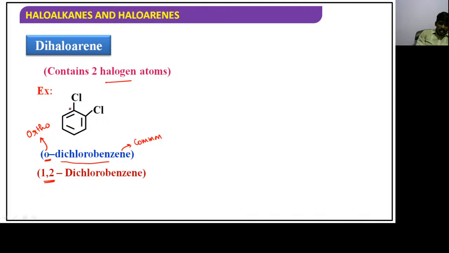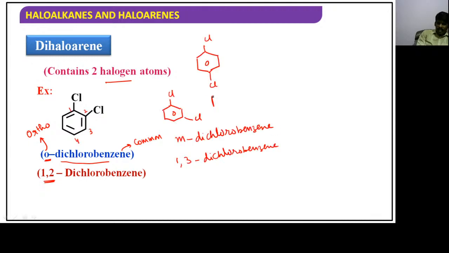If I talk about the next example, it is also a dihaloarene, and here one Cl, here one Cl. Both are opposite each other, para. So it is para dichlorobenzene. What is this called, guys? Para dichlorobenzene. It is nothing but 1,4 dichlorobenzene. This is 1,2, it is 1,3, and it is 1,4.